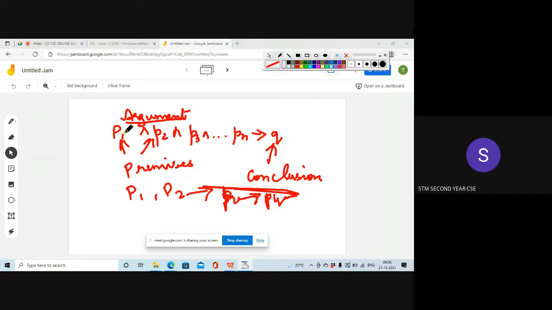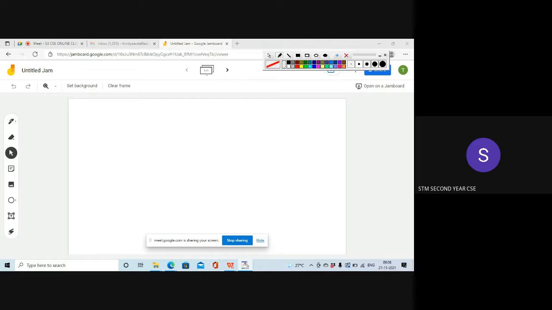So Rule P says that any premise can be taken at any step in the derivation process. It is not necessary that we take P1 first, then P2. There is no such rule. So you can even start with P3 in your derivation process. In the first step, if I want to take premise P3, I can take P3 and start my reasoning process. So any premise can be taken at any step in the derivation process, and that is what Rule P says. You will understand it clearly when we start proving the arguments.